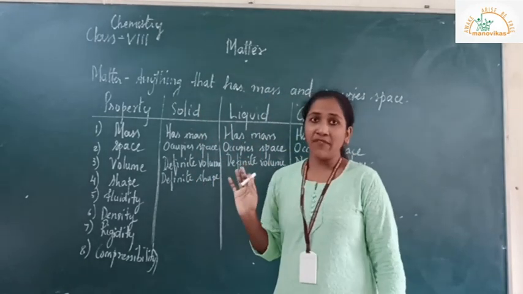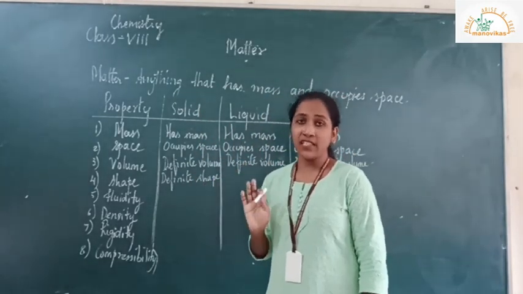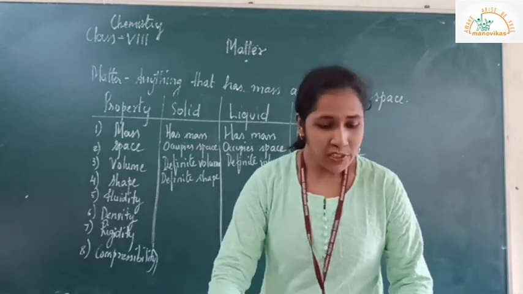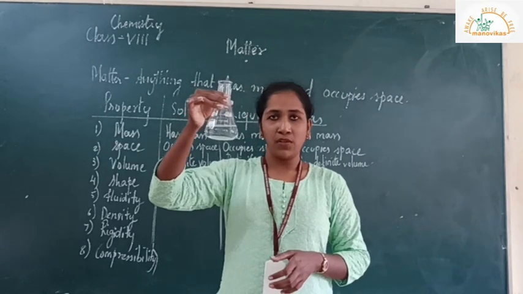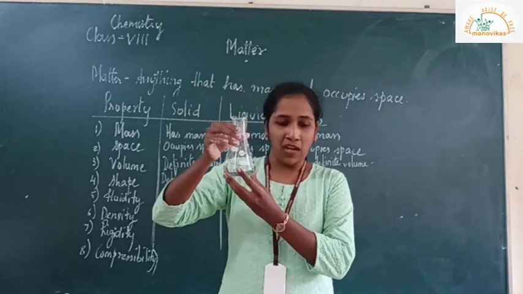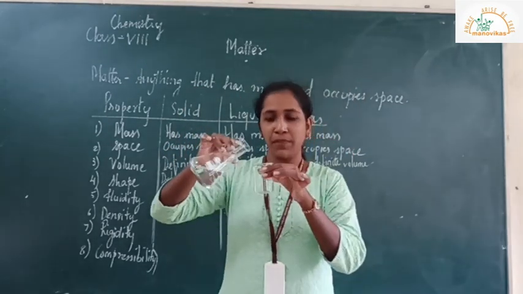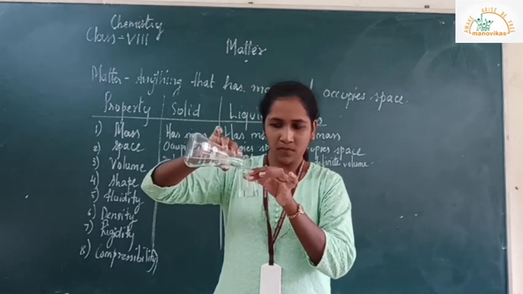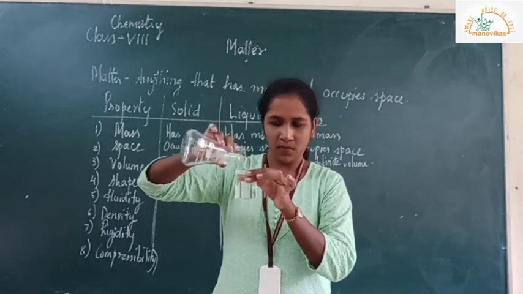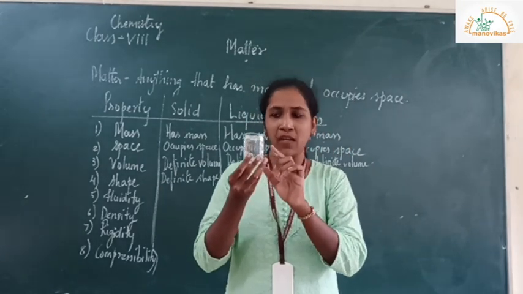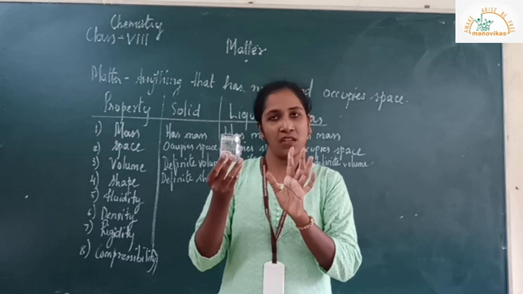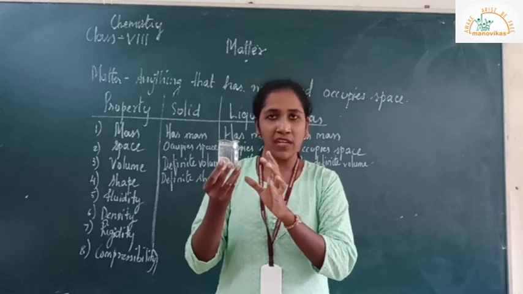Liquid, it does not have definite shape, but it can take the shape of a container. Let's try with one example. So here I have 100 ml in this conical flask. If I transfer this in a beaker, this is again 100 ml, that is volume will remain same, but only thing the shape of it will try to take the shape of a container.